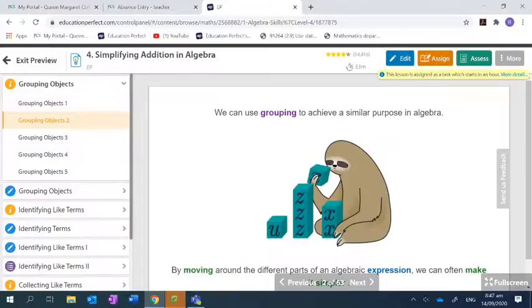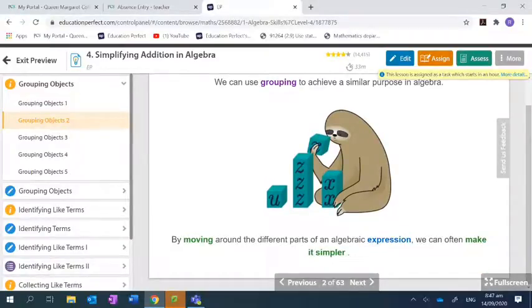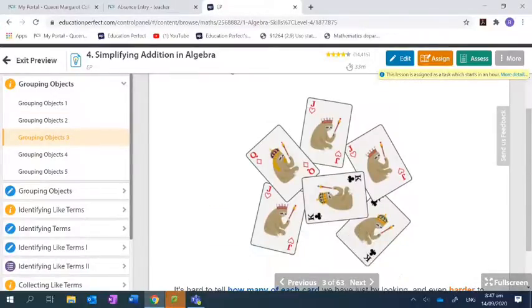Okay? Here we go. So we can do grouping to achieve a similar thing in math. If you look here, the sloth has all the U's stacked together, the Z's stacked together, and the X's stacked together. Yeah, so he's still working on it. Okay, look at these cards.